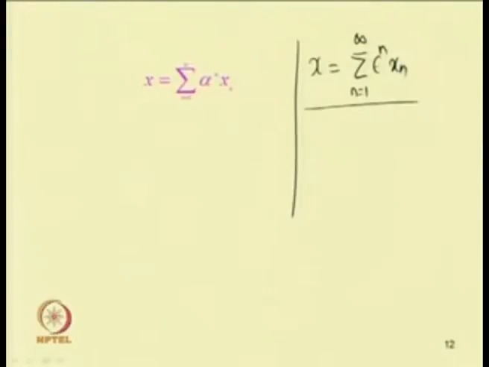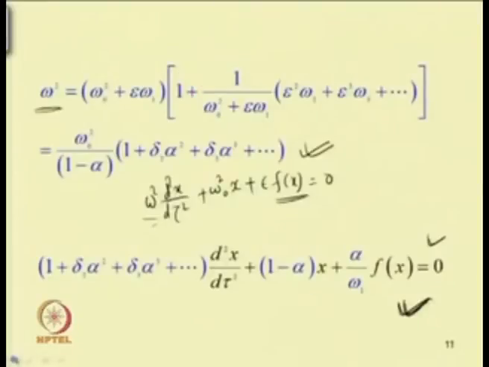Now, the third difference is that instead of expanding this x, previously we have written x in this form: x equal to summation n equal to 1 to infinity epsilon to the power n x n. So, in the classical Lindstedt-Poincare technique, we have expanded x in terms of epsilon, but in this case, instead of expanding in terms of epsilon, we are taking x equal to summation n equal to 1 to infinity alpha to the power n x n. So, this will be equal to alpha x 1 plus alpha square x 2 plus alpha cube x 3. In this way we can write.